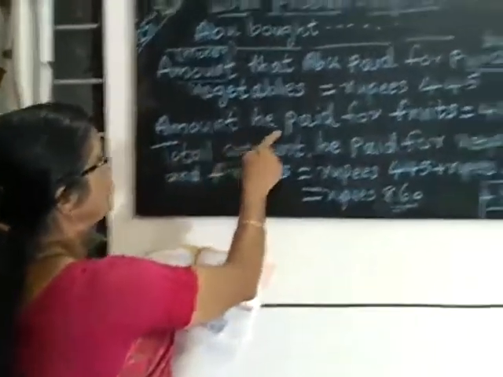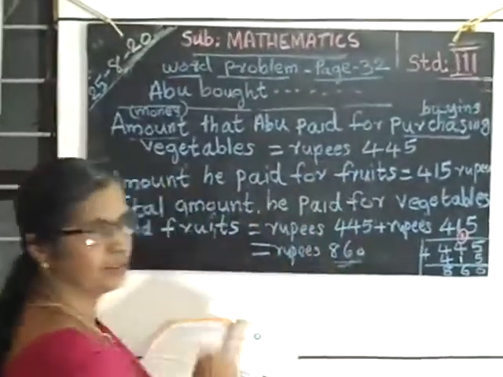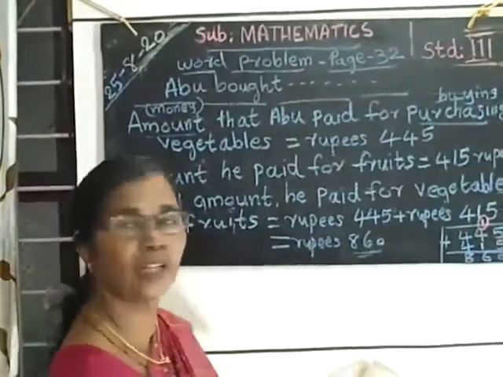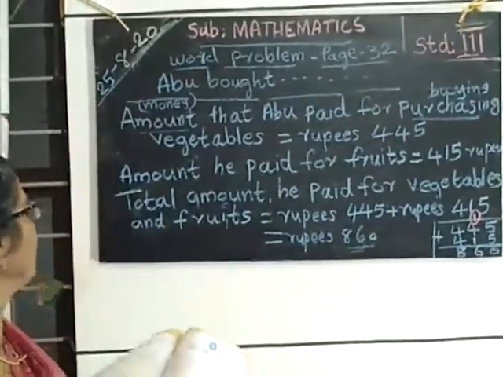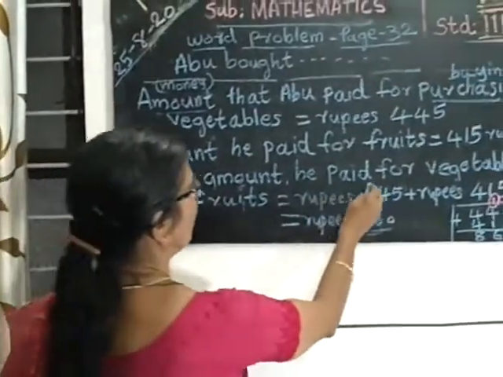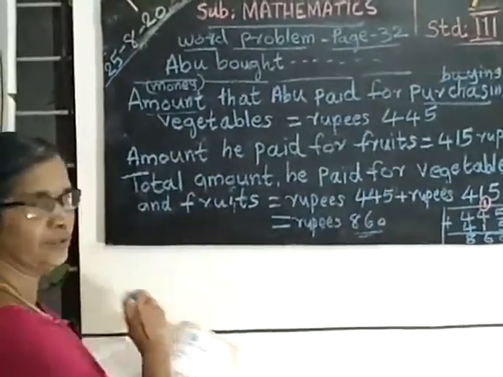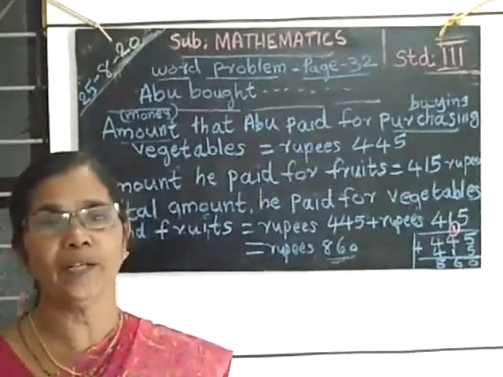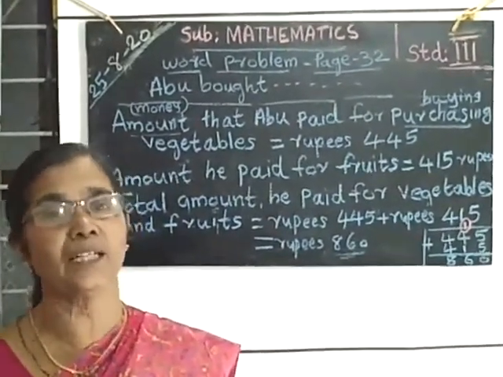Then the amount he paid for buying fruits, rupees 450. Then the total amount he paid for vegetables and fruits. You have to find out the total amount Abu paid to buy vegetables and fruits.